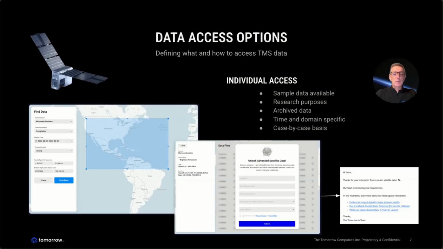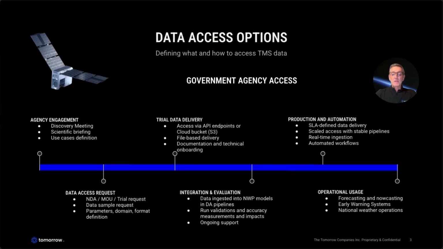Now, let's talk about government agency access. The government agency access starts with the agency engagement with a discovery meeting, including scientific briefings with the support of our science team. In these meetings, you'll be able to get more detailed information about the satellite constellation, data definition, and usage. The next step is the actual data access request.